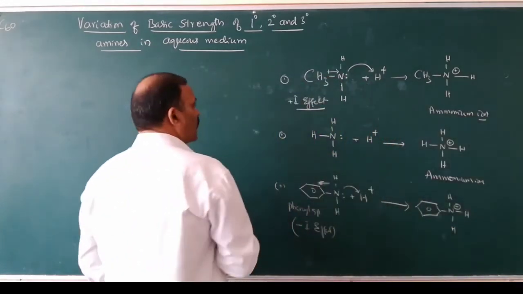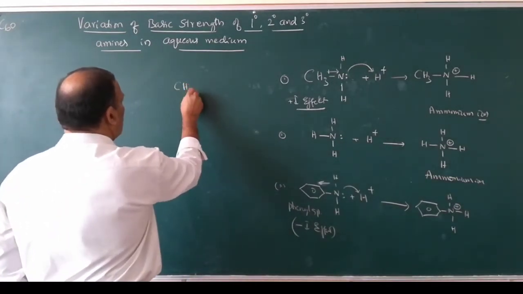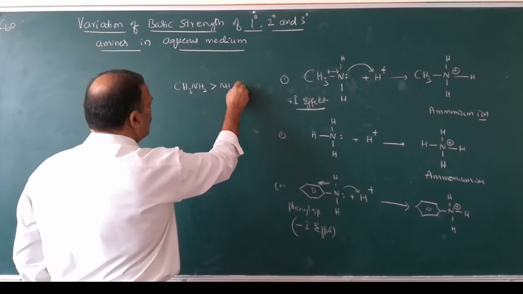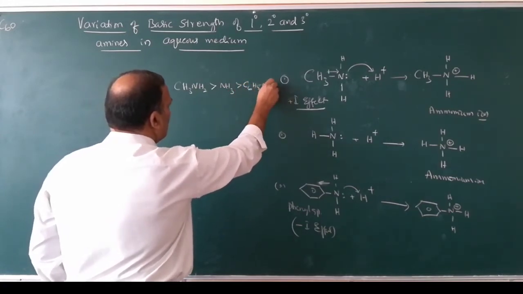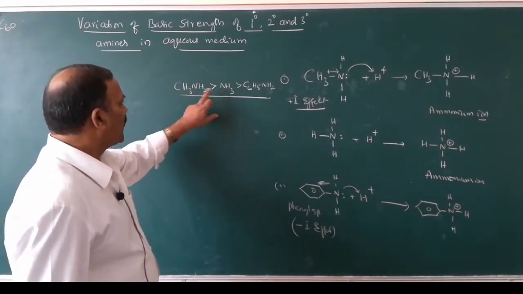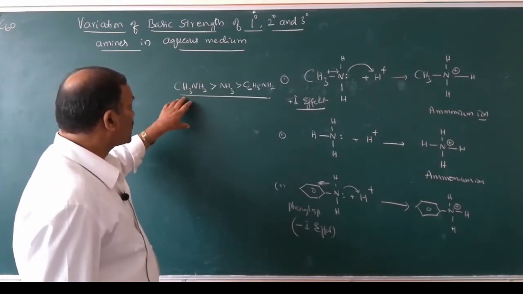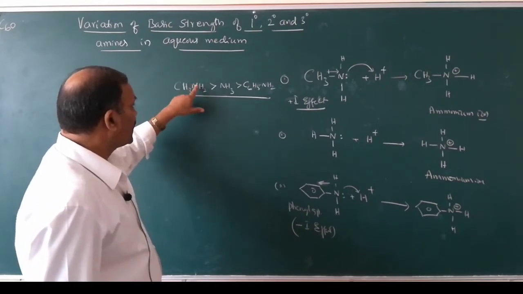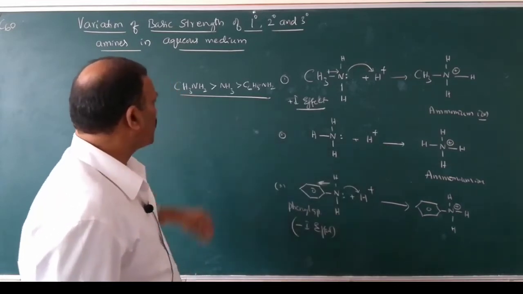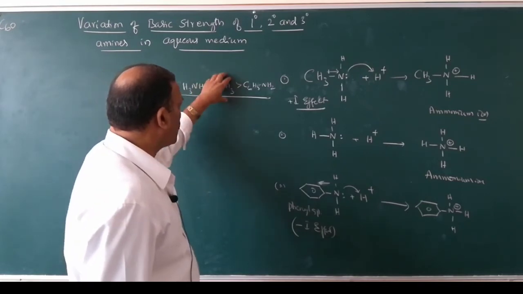So what conclusion can we draw? Methylamine is more basic than ammonia, which is more basic than aniline. Methylamine is more basic than ammonia because alkyl groups are electron releasing groups. Because of the positive inductive effect, the electron density of the nitrogen atom increases, so that it can easily donate the lone pair of electrons to accept the proton. Therefore, it is more basic than ammonia.